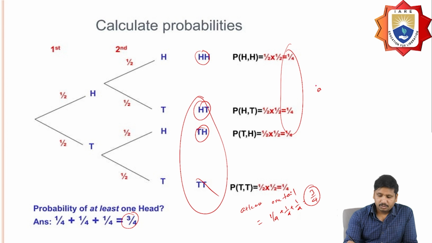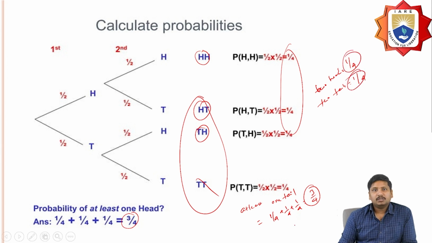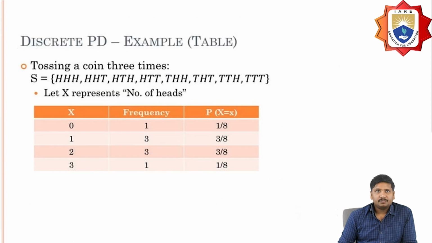Probability of getting two heads, that should be 1 by 4. Probability of getting two tails, 1 by 4. So like this we are going to calculate the probabilities of different events.